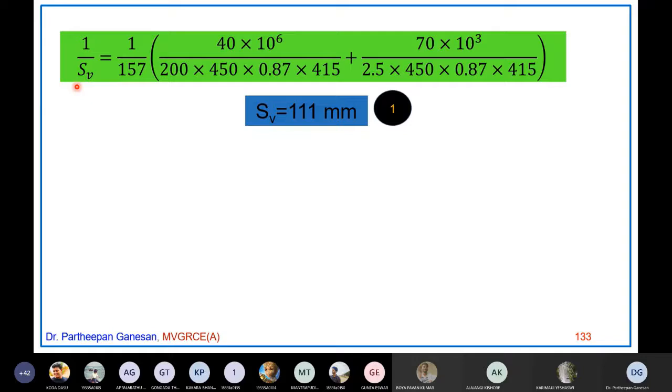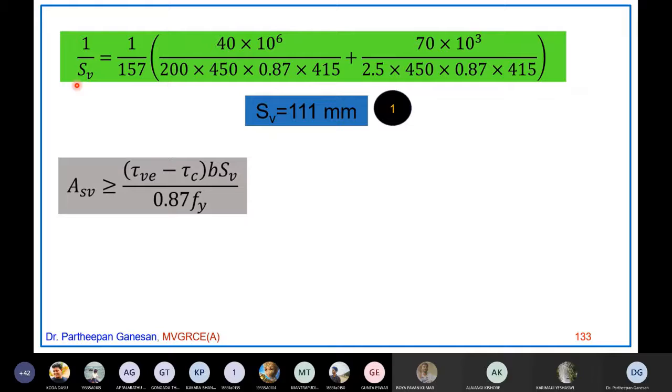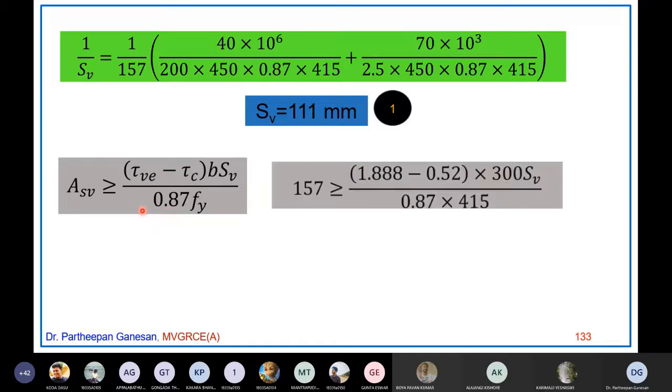Okay, it is merely just the application of the formula already given in the code. You are substituting the respective values. That's all you are doing. Now the code also says your ASV should be greater than or equal to these values. Now that you will find out.